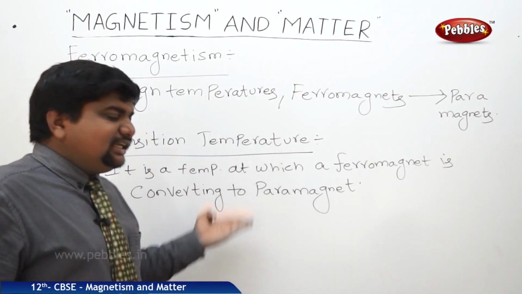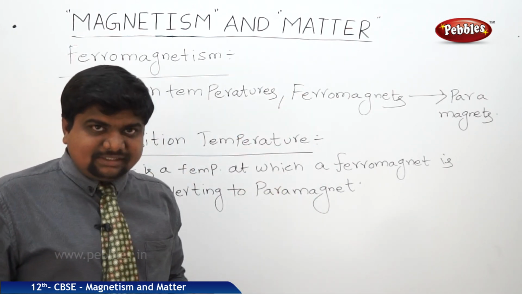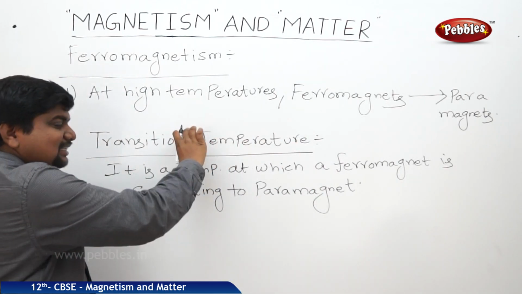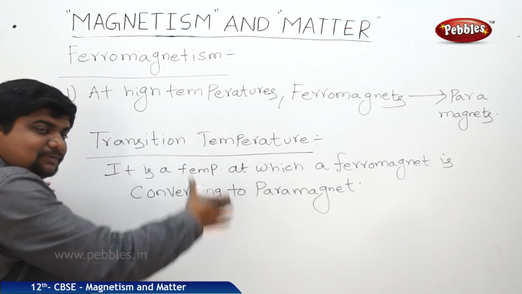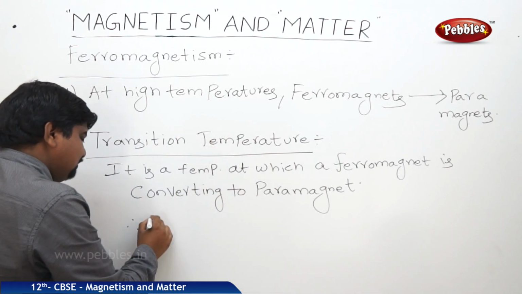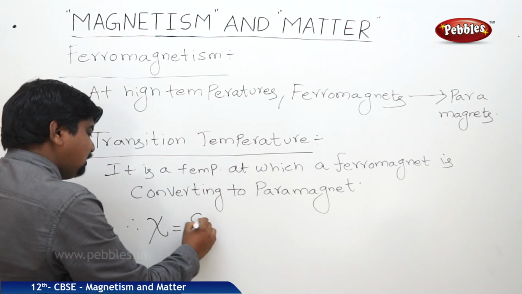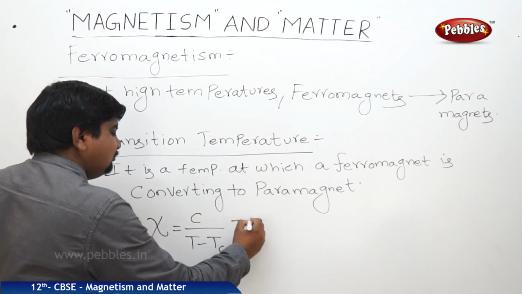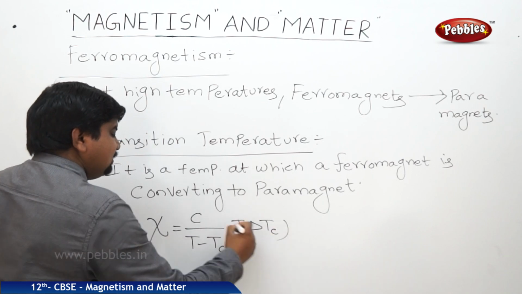So susceptibility is going to change at high temperatures. This point is very, very important. If you relate the transition temperature and Curie's temperature with respect to the susceptibility, it will be like this: Chi is equal to C by (T minus Tc), where T is greater than Tc.